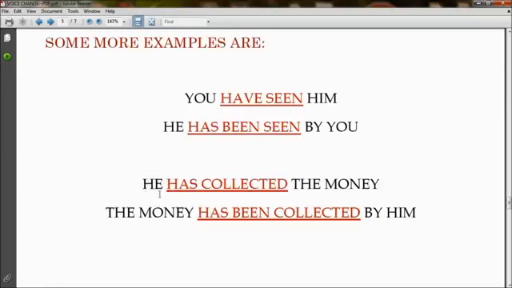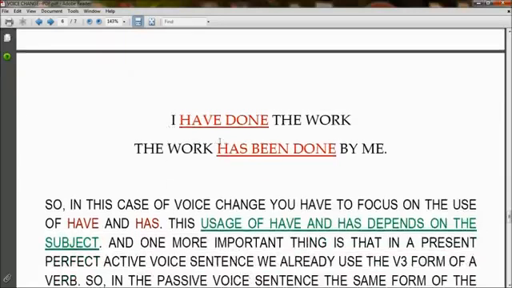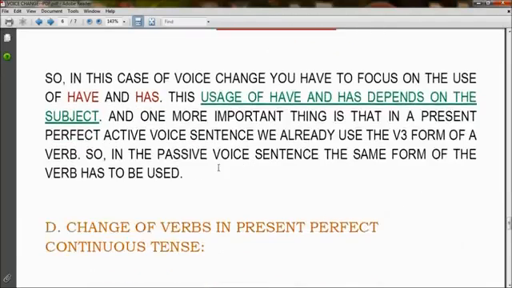Has depends on he, has again depends on the money. I have done the work has changed to the work has been done by me. So have done has changed to has been done. Have depends on I, and has depends on the work.